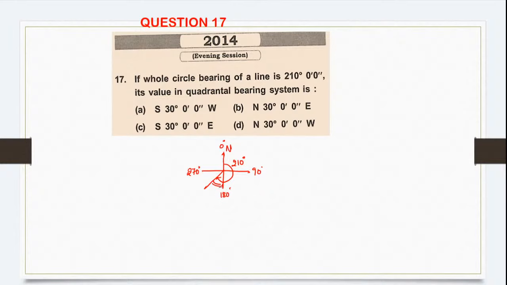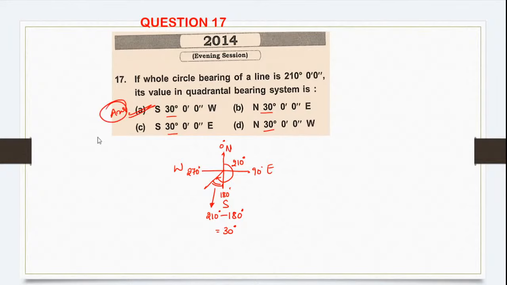So I would like to calculate this angle. This angle will be how much? 210 degree minus 180. That's equal to 30. So all the angles are 30 only here in the options. But if you observe south, and east and west, it will be southwest 30. Do we have? Yes, we have it. So that is the option number A.